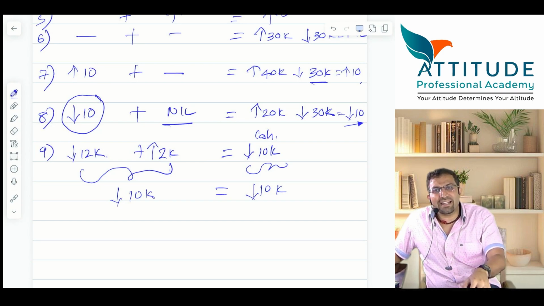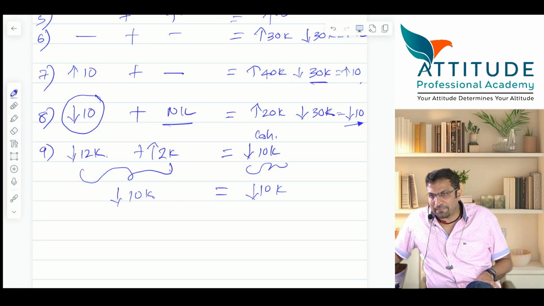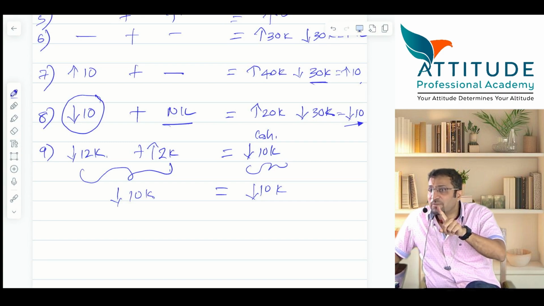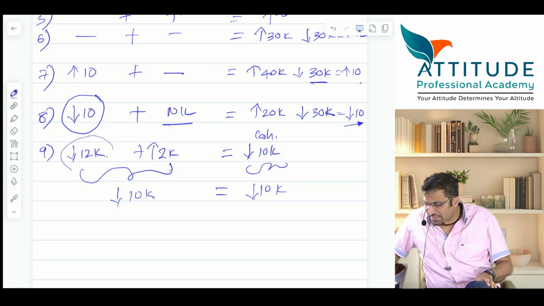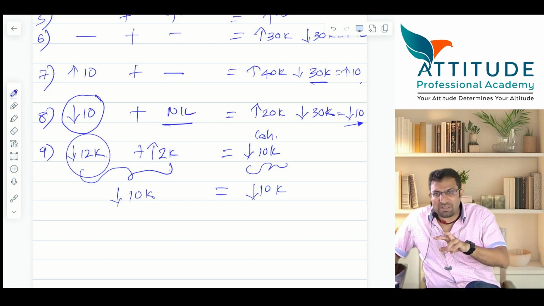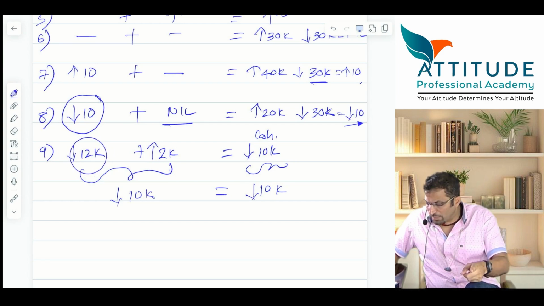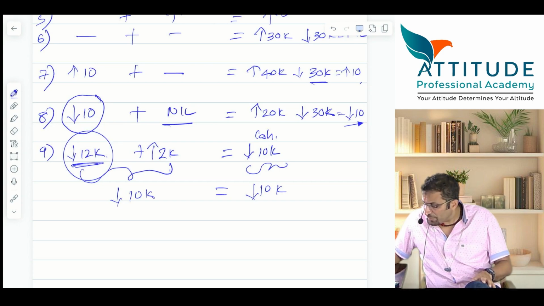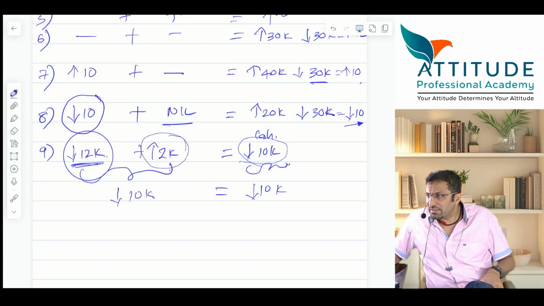Now I repeat once again, you have incurred expenses for how many months? 12 months salary you have to record. Means 12 months expenses you have to record. So 12 months expenses means your profit reduces by 12k, capital also reduces by 12k. Yes, but cash you have paid only how much? 10. So cash asset reduces by 10, but 2,000 you have not paid. 2,000 is payable. Payable is liability. Liability increases by how much?